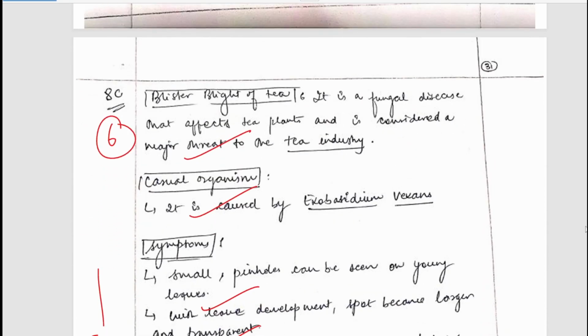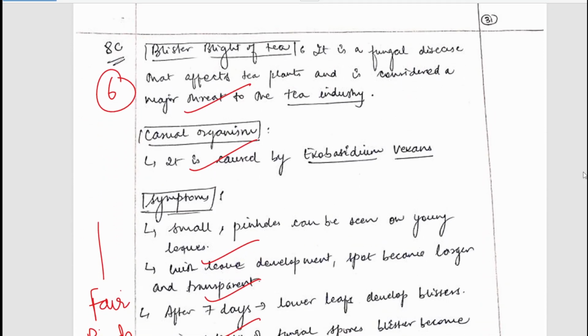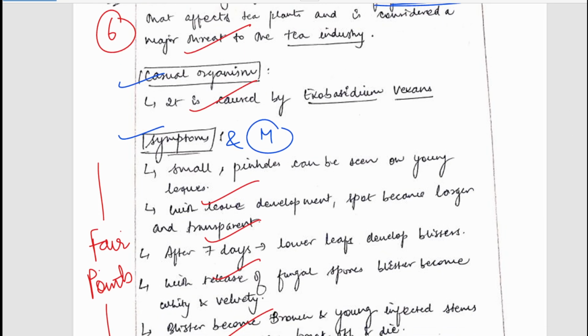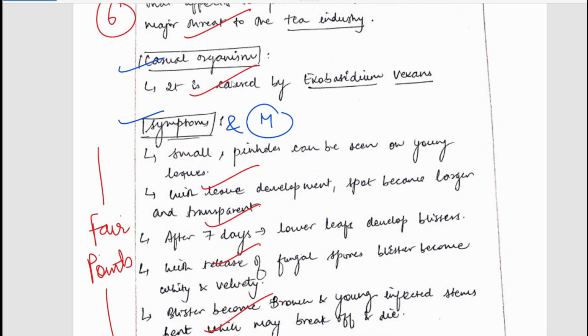Now let's move to the next question. The next question is to discuss the causal organism, symptoms and management of blister blight of tea. Blister blight of tea is a fungal disease, we all know it, and it is one of the major threats to the tea industry. A lot of damage is caused by blister blight in tea industries. The causal organism is Exobasidium vexans.